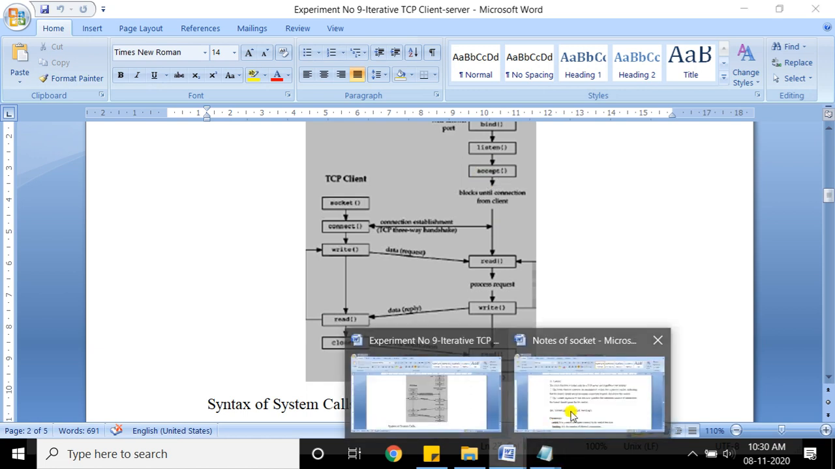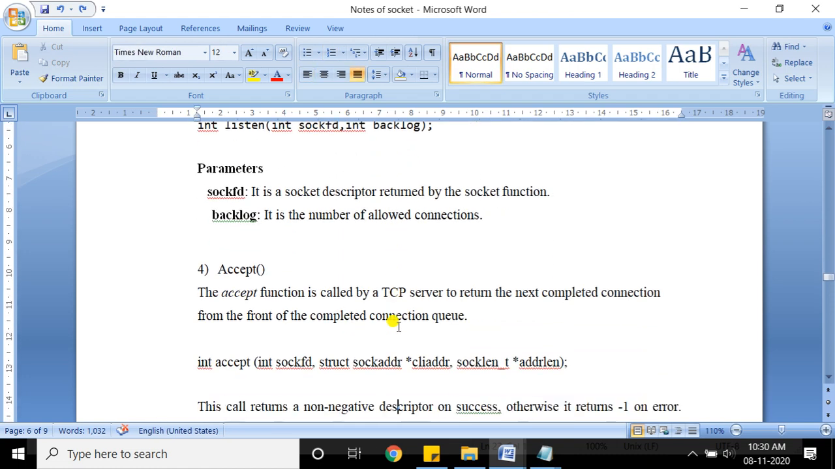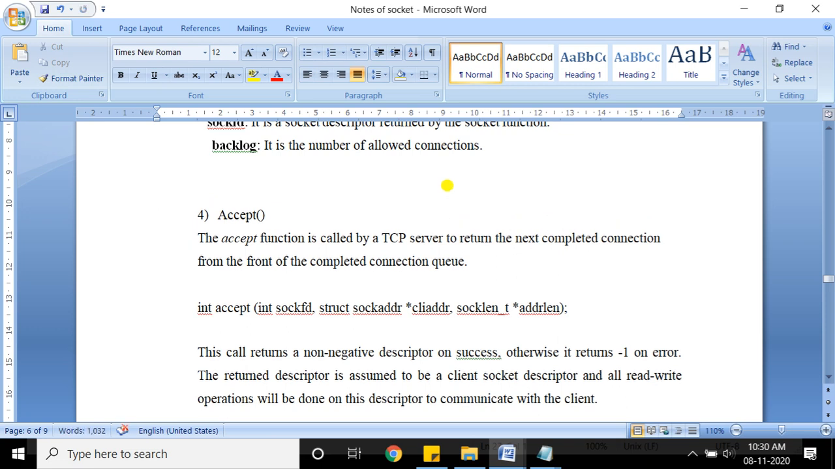Let me first talk about the syntax of the accept system call. The accept system call is used by the TCP server. It is to return the next completed connection in the front from the connection queue. So what it will do, as I mentioned, is that the server will maintain a queue. A queue is maintained in your server.